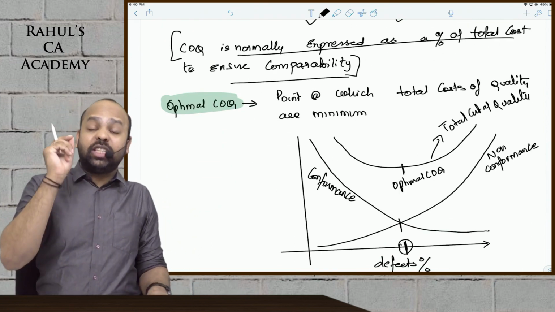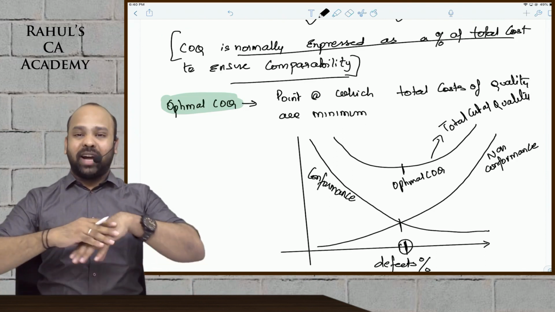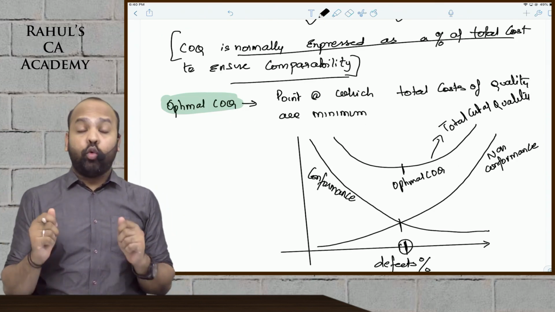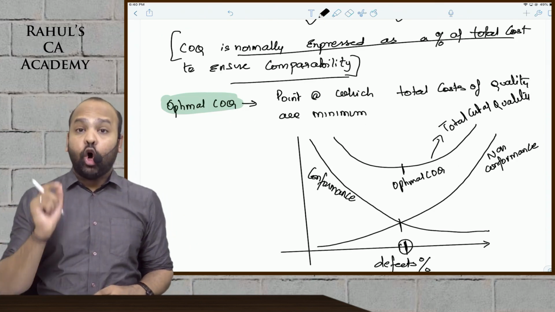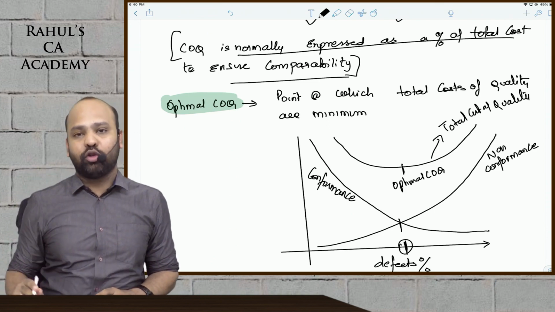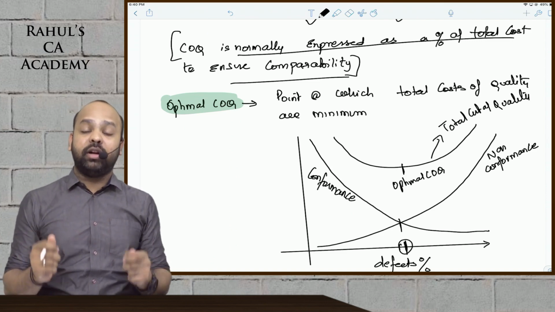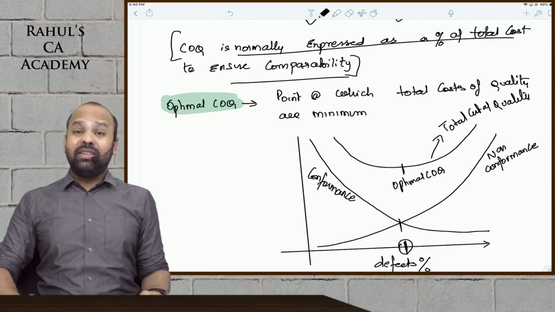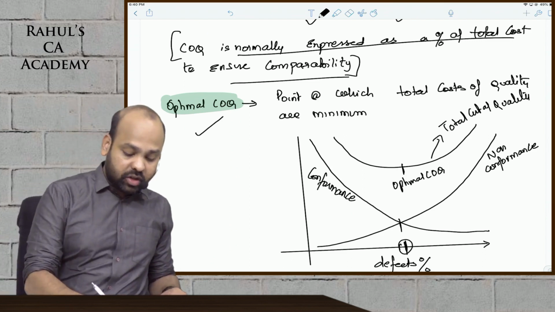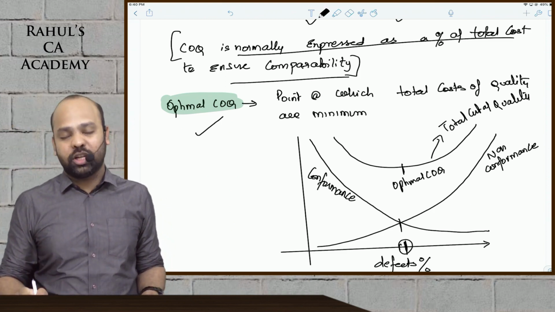Now what is optimal COQ? Having understood what are the components of COQ, that you divide your cost of quality into two broad categories and 4 costs. What is optimal COQ? Optimal COQ means that point where the total cost of quality is least. You should understand that a company cannot strive for zero defect policy. If a company is striving for a zero defect policy as such, beta, their cost might be too high.